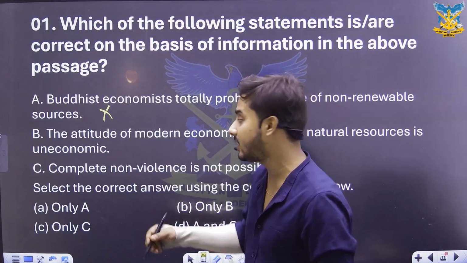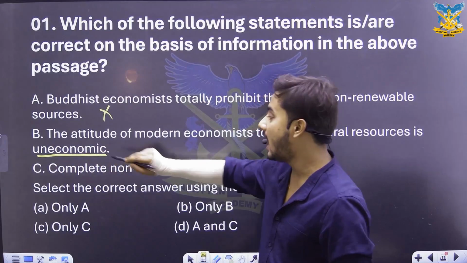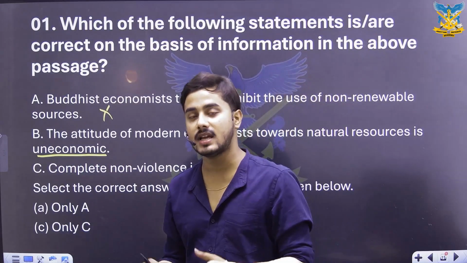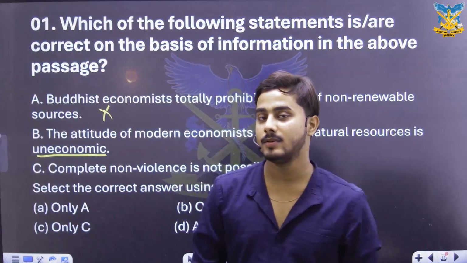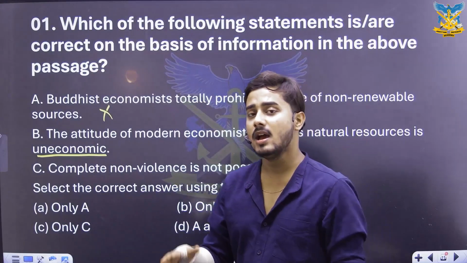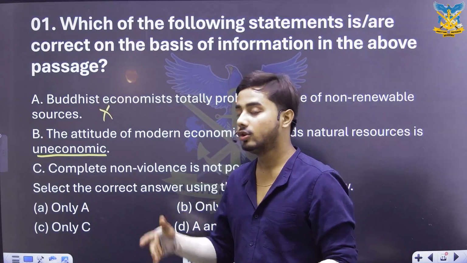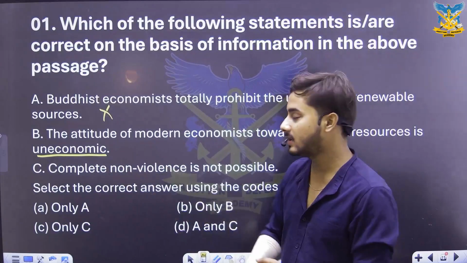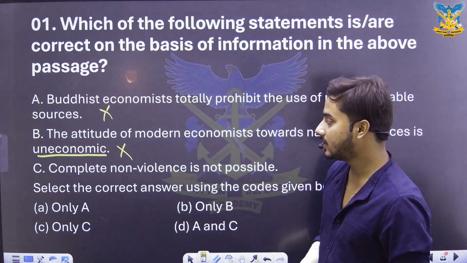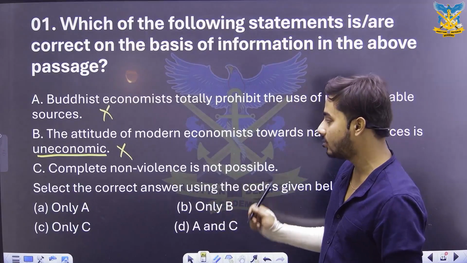that is very economic, right? But यहाँ पे लिखा है कि uneconomic decision है. Uneconomic मतलब जो cheap नहीं है, जो सस्ता नहीं है. पर हमने passage पढ़ा है, हमको पता है that modern economics चाह रहे थे कि हमारा cost थोड़ा कम हो, तो which is economic. Thus this second statement is also incorrect. Lastly, speaking about the third sentence, complete non-violence is not possible.